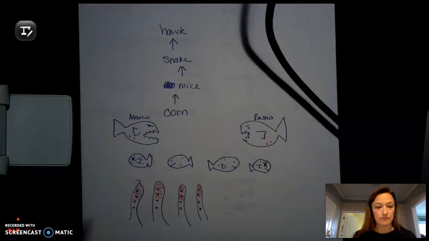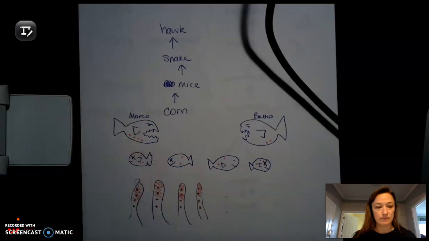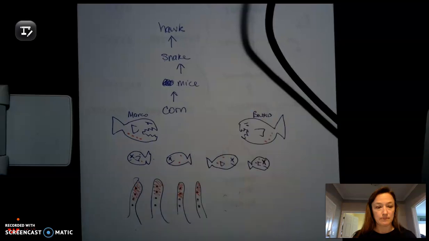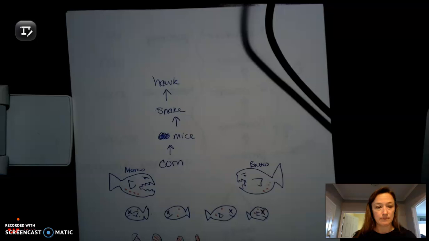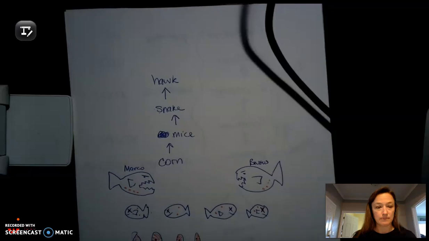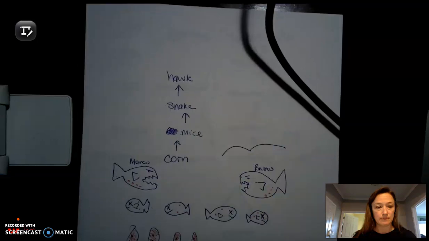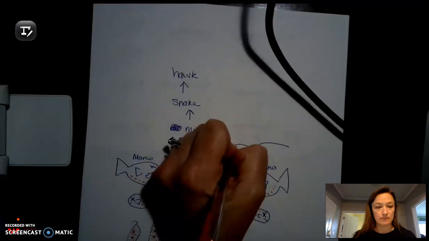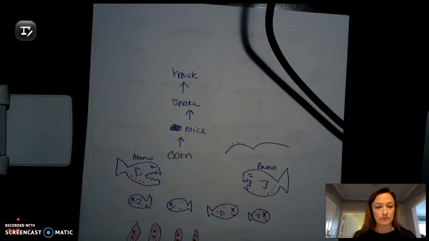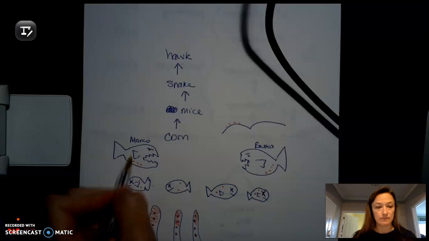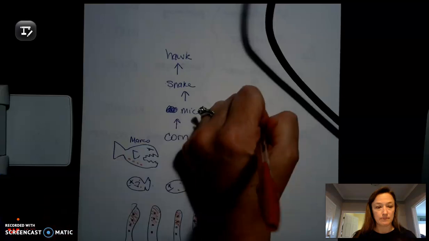But the next day, Marco and Brutus are like, we're hungry again. So they come back and they eat these 2 guys. And so now what you're seeing happen is as you go up the food chain, you're seeing more and more DDT in the ecosystem. Okay, now a bird comes over, and he eats Brutus, which Brutus looks mean, so I'm not real sad about that. And so he gets those 4 dots in his fat cells. And he comes back tomorrow because he's hungry again, and he eats Marco.